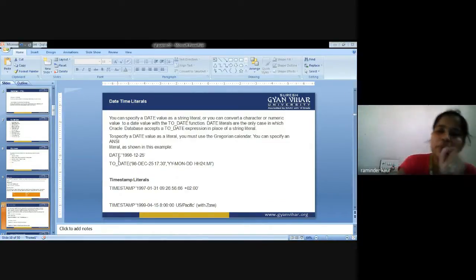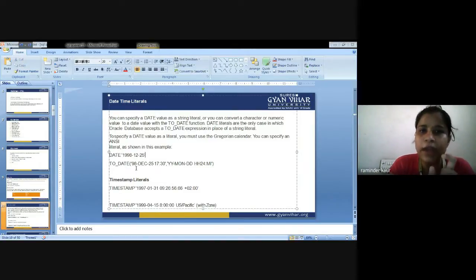First you are supposed to write the year, then the month, then the date. TO_DATE of 98 December 25, then 17:30 timestamp is also given, then the pattern of the date, year, month and date, then the pattern of the time, hours 24 and minutes. So hours 24, that is the 17th hour, 30th minute.